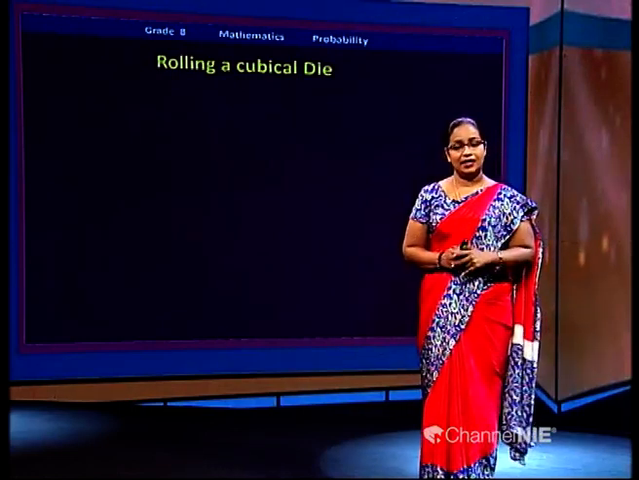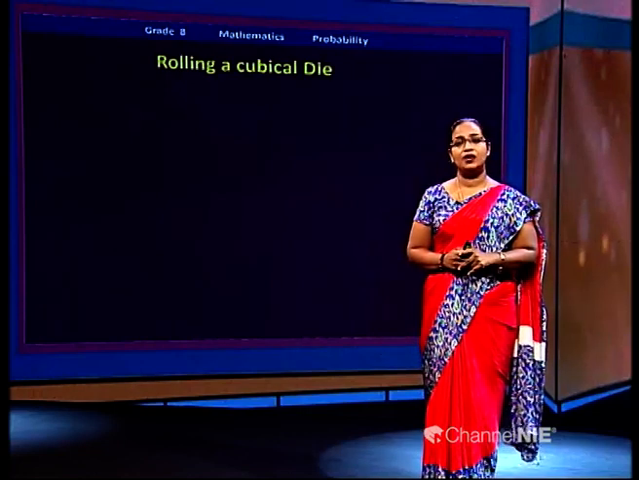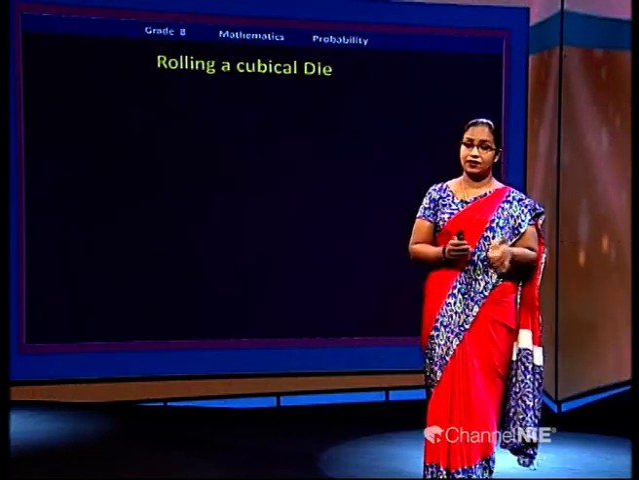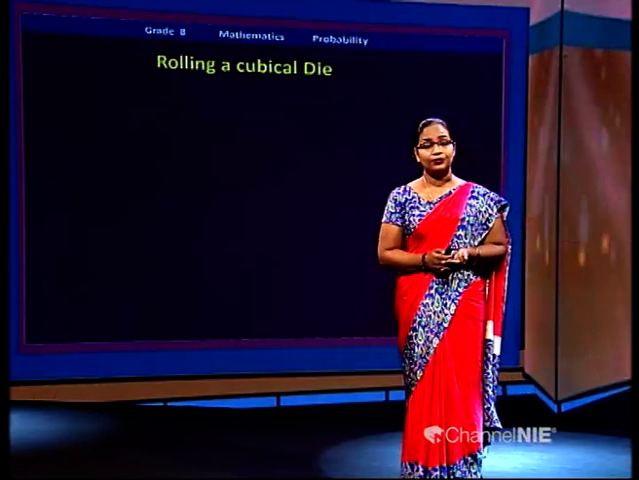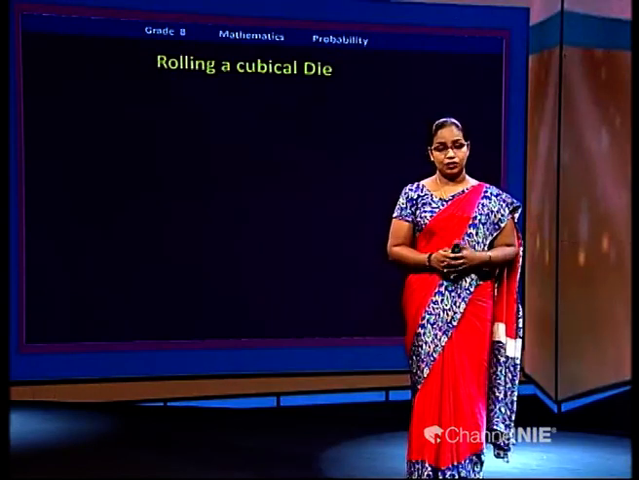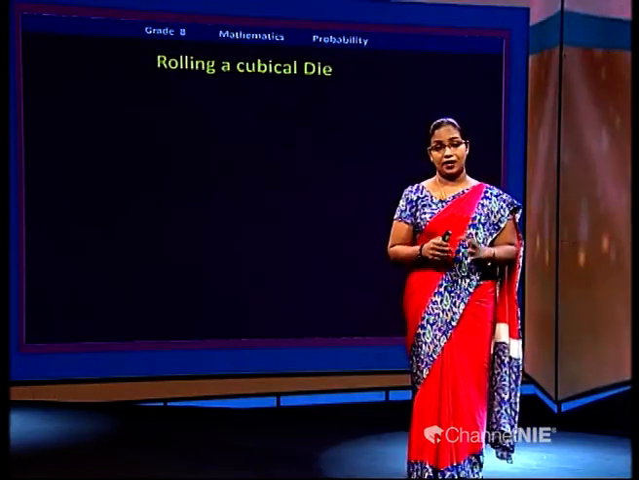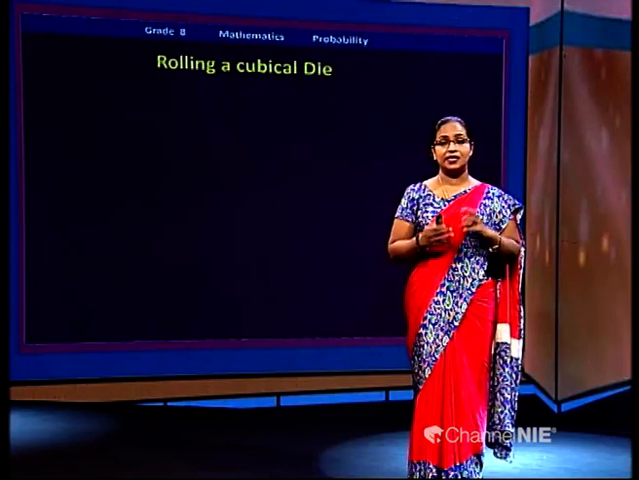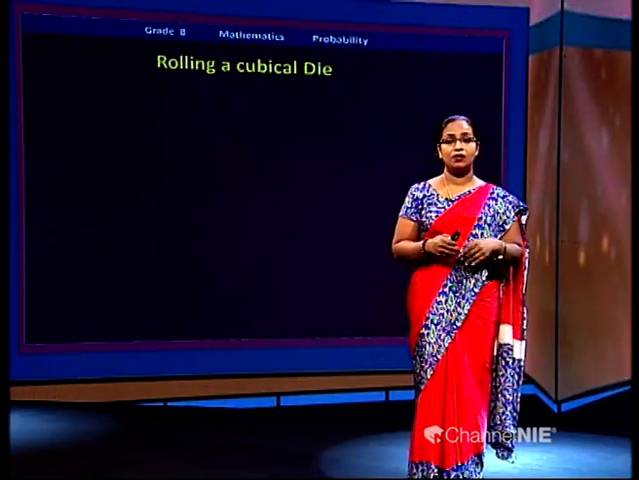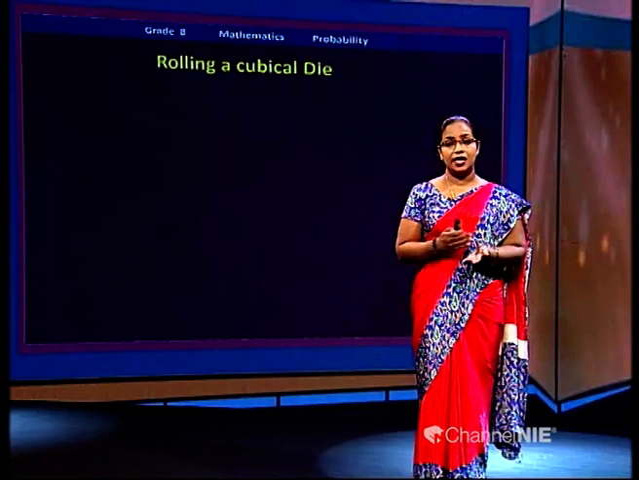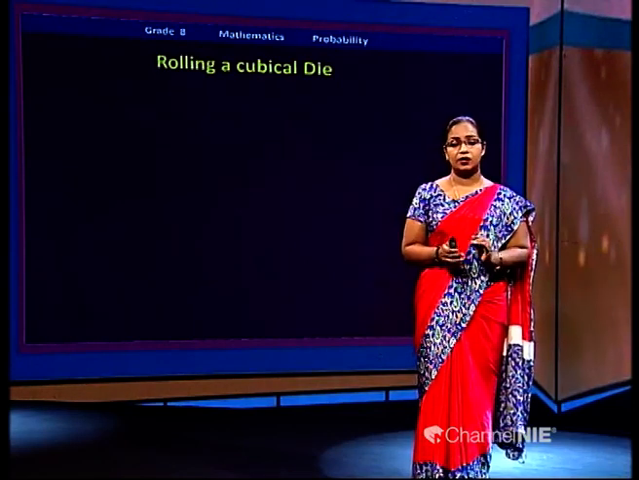Here, as the first one, I am going to roll a cubical die. Earlier we discussed the cubical die. It's an unbiased object. It's a fair die. All six sides are equally likely to turn up.